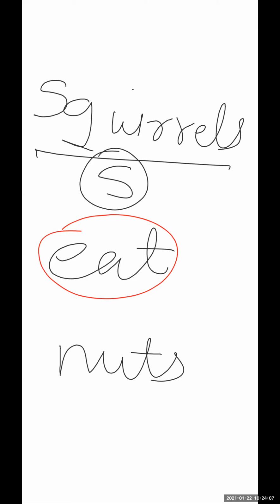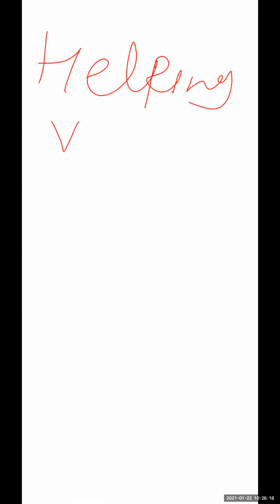Okay. So I hope all of you must have understood about the verb. If you have any doubt, you can ask me. Okay. One more time, I will tell you about the helping verb. Just for your understanding, what is a helping verb?